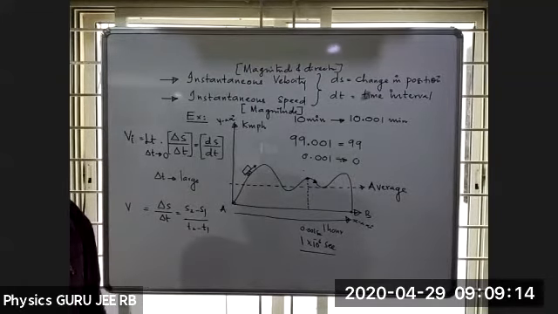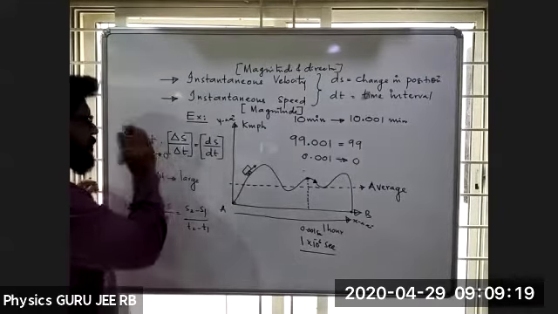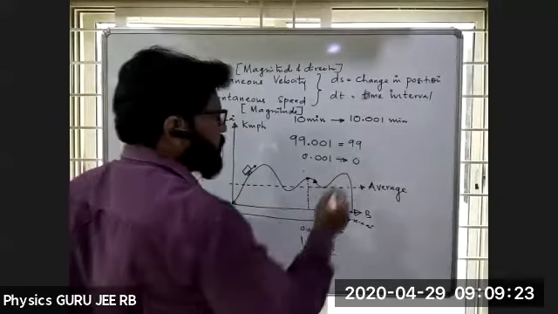You have to represent instantaneous speed. Speed means you just remove the limit.